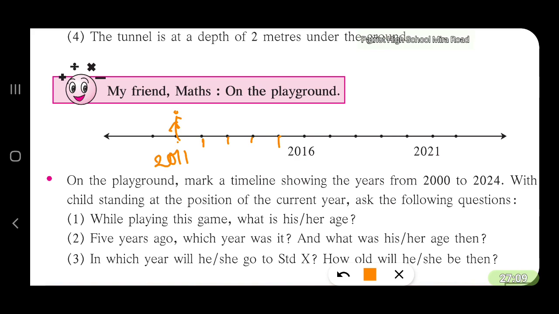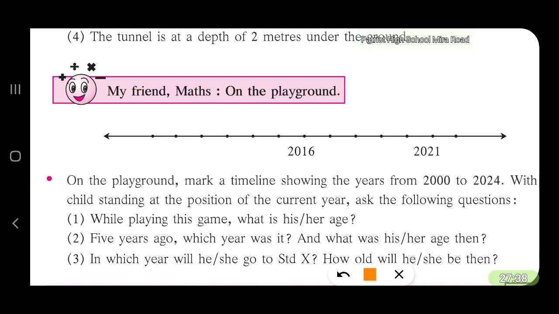And now this may be 2020. This year it is 2020. Next year it will be 2021. So what is his age? So we have to count like this: 1, 2, 3, 4, 5, 6, 7, 8, 9. Your friend is 9 years old.